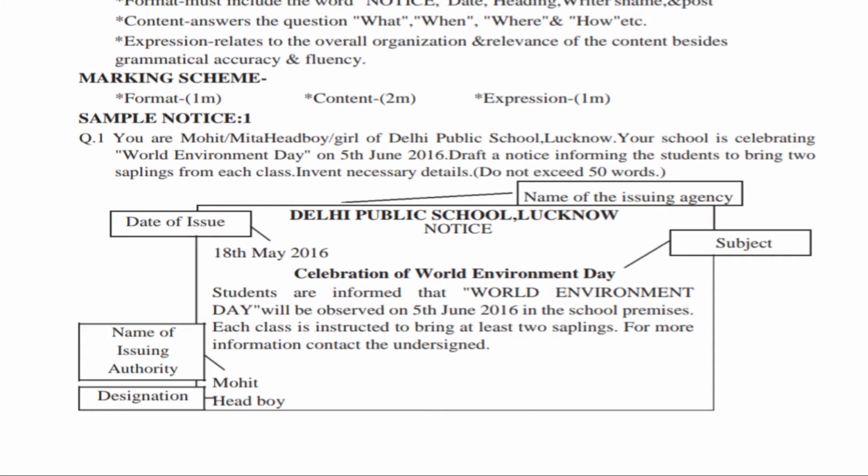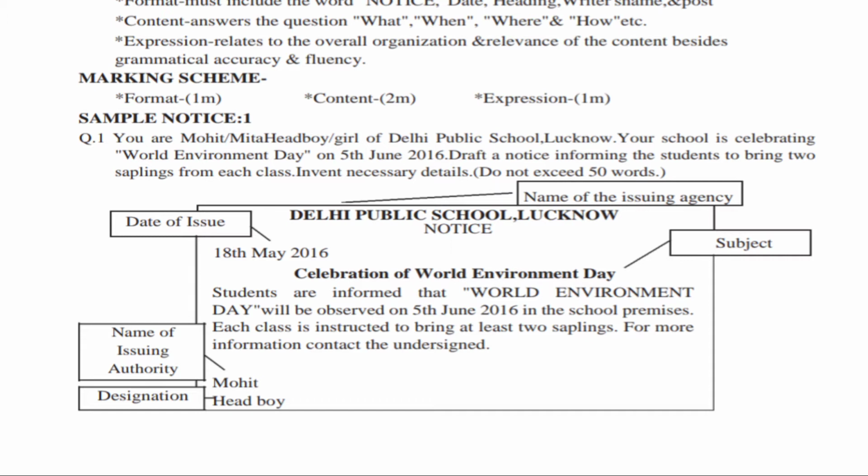You can see that. Have you seen that? Delhi Public School, Lucknow. Notice. The very word notice should be there in the title. If you write it on the top or bottom, no problem, but it should be there. Then you can see that the date of issue is given there on the left hand side. Then the subject is given there. Then the name of the issuing authority is given there. That is the person who is issuing the notice.